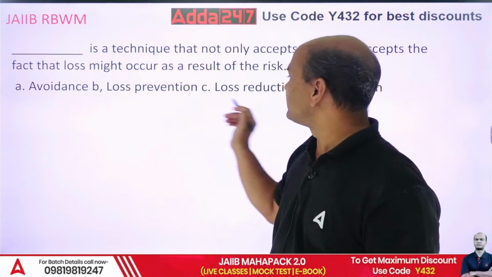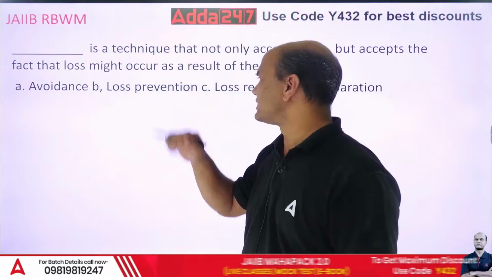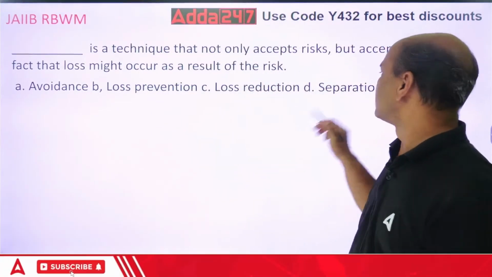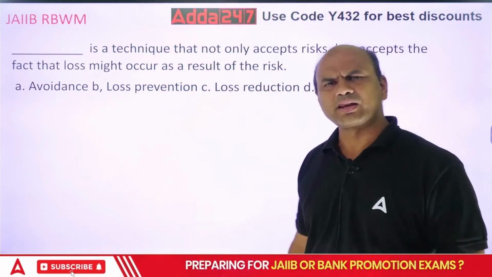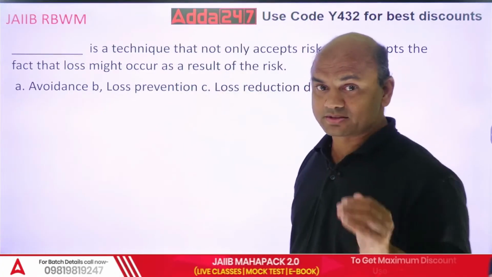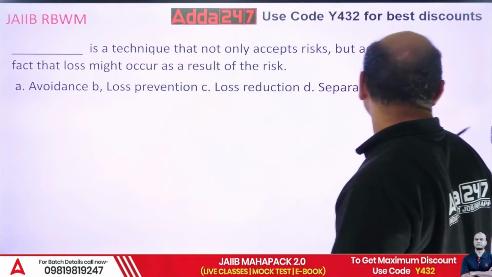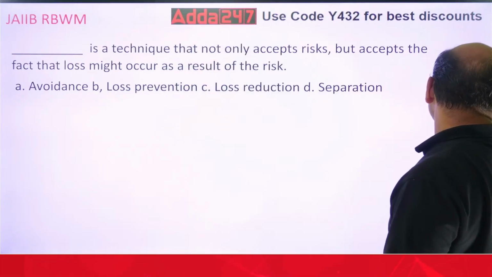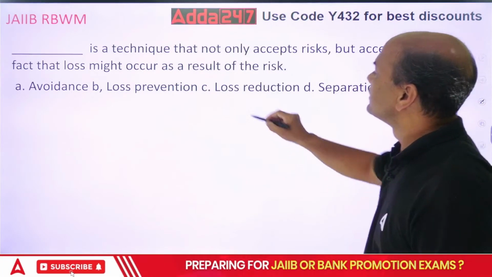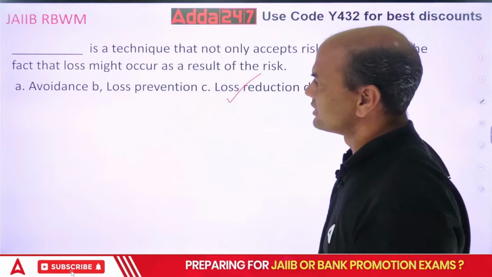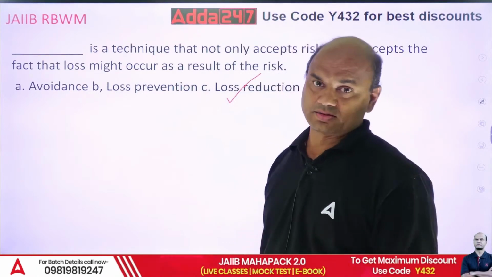So, which strategy will be useful here: avoidance, prevention, reduction, or separation? You are accepting it and you are trying to minimize it. So it will definitely be loss reduction.